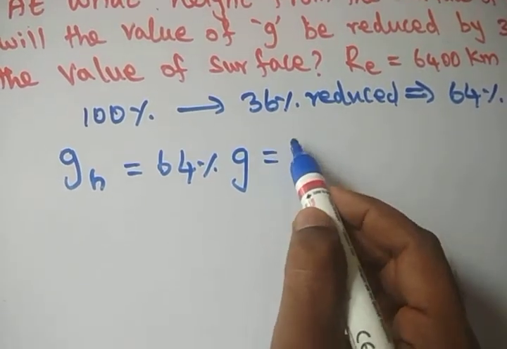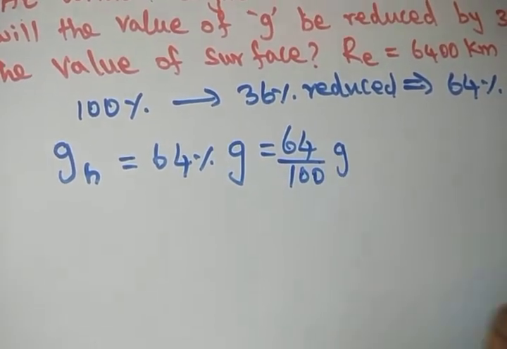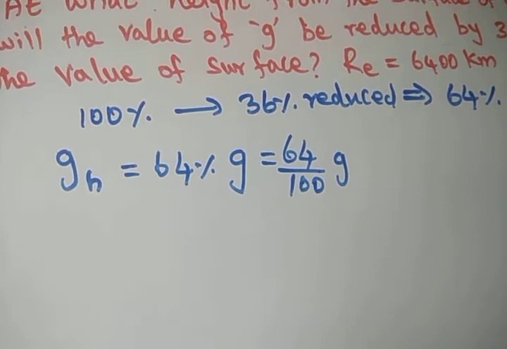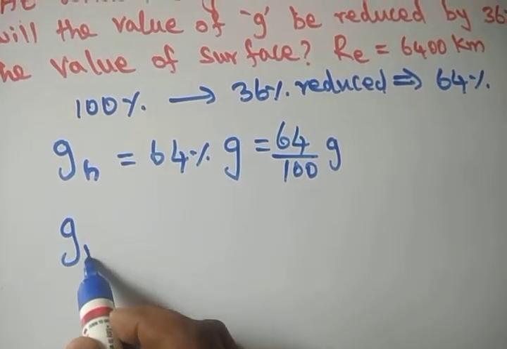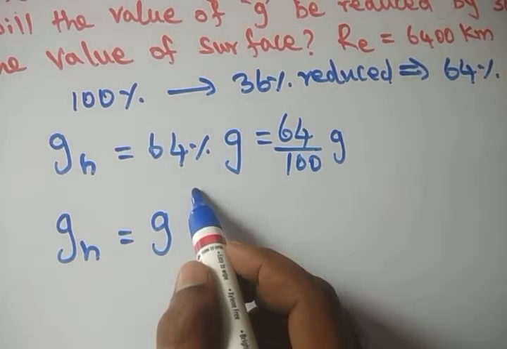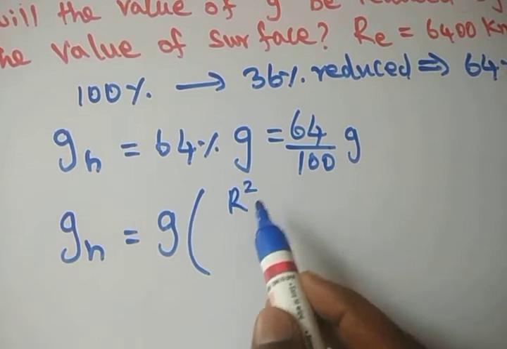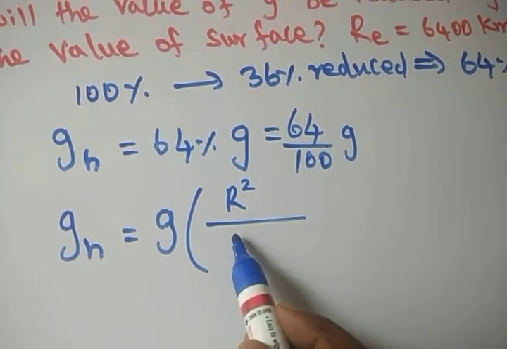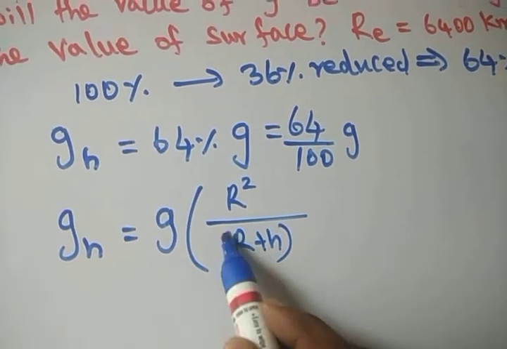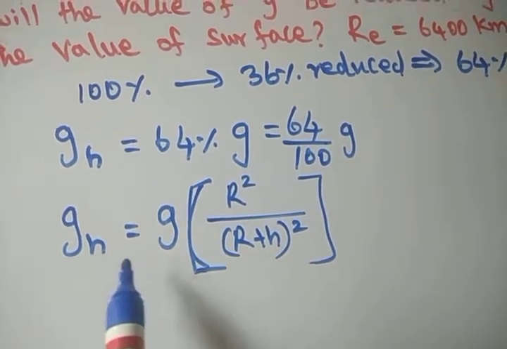So we can write 64 by 100 into g. Then what we have to write? GH is equal to g into R square by R plus H the whole square. This is the formula we derived in the theory part.